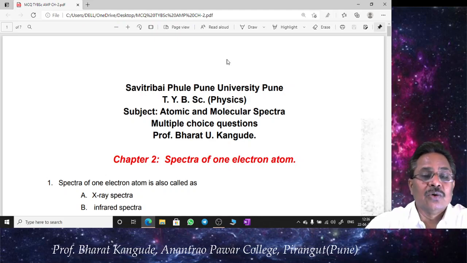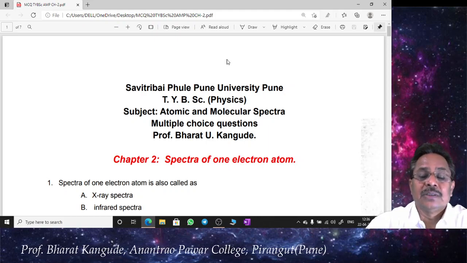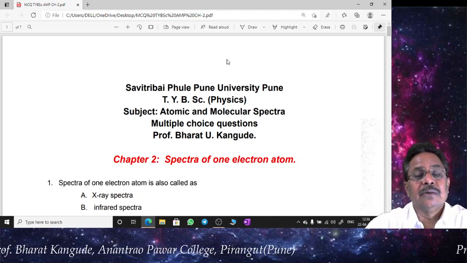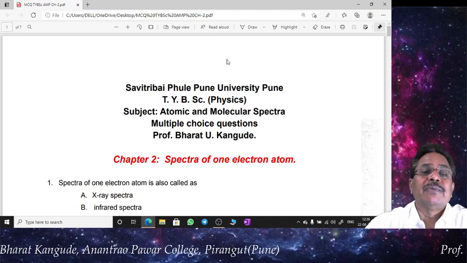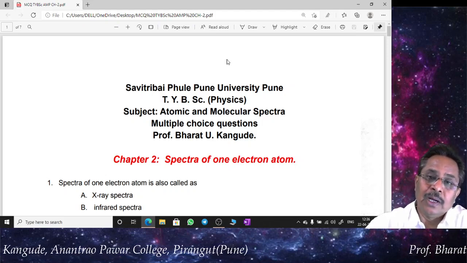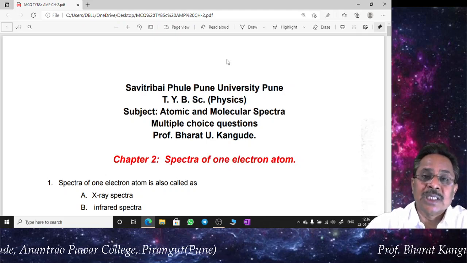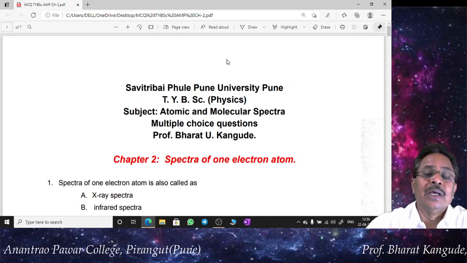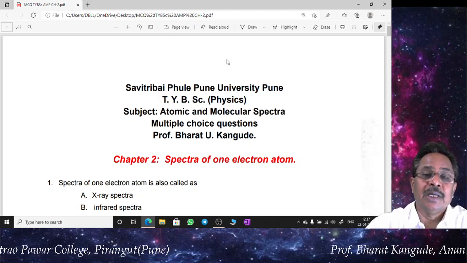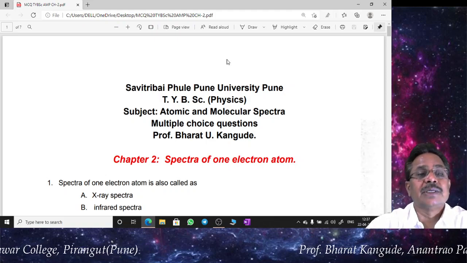So let's go for chapter number 2 from the same topic, atomic and molecular spectra. The title of this chapter is Spectra of One Electron Atom. In the earlier video, we saw the different types of atomic model, concentrating on the Bohr model, its postulates, other expressions given by this model, and its successful explanation of the hydrogen spectrum. We also discussed the Frank-Hertz experiment and the existence of stationary orbits in yesterday's lecture.